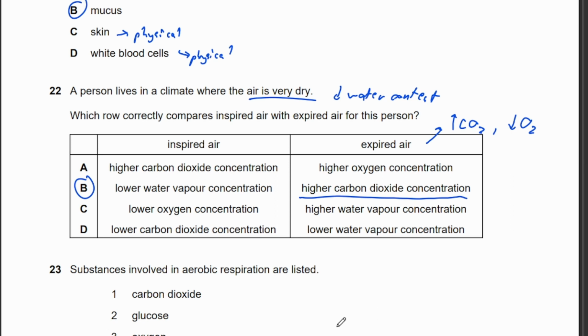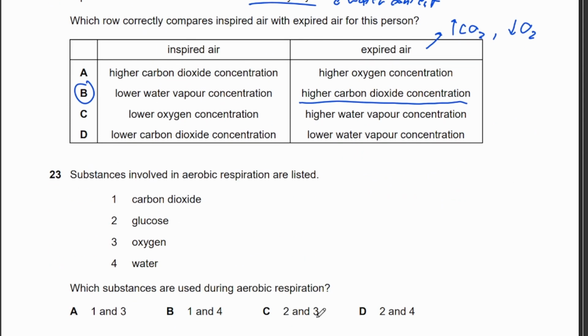Substances involved in aerobic respiration are listed. Okay. So which substances are used in aerobic respiration? As I said in question 1, aerobic respiration looks like this: glucose plus oxygen, you get carbon dioxide and water. So the substances that are used, the reactants, would be glucose and oxygen. Therefore, the answer is C, 2 and 3.